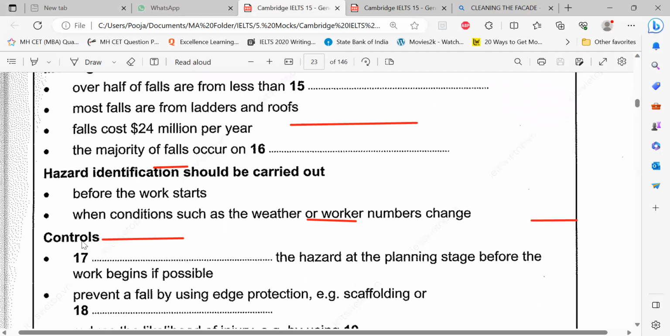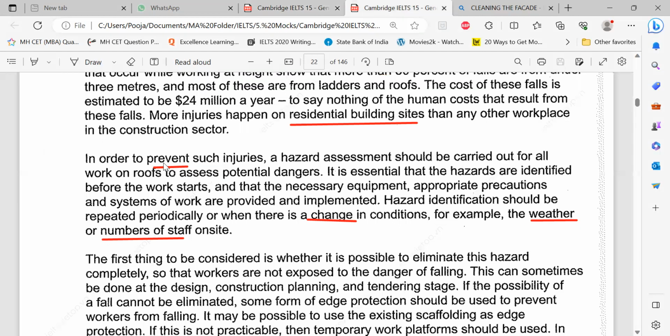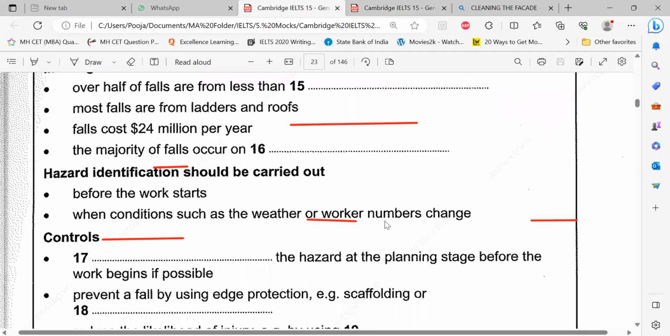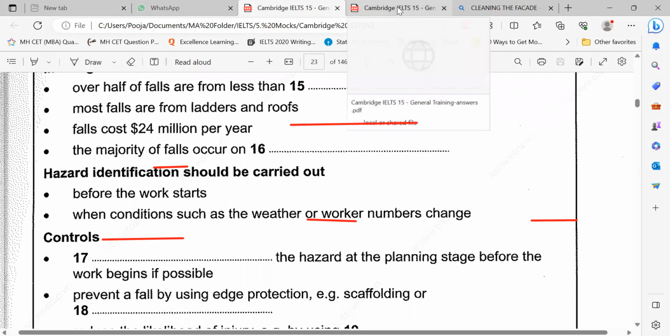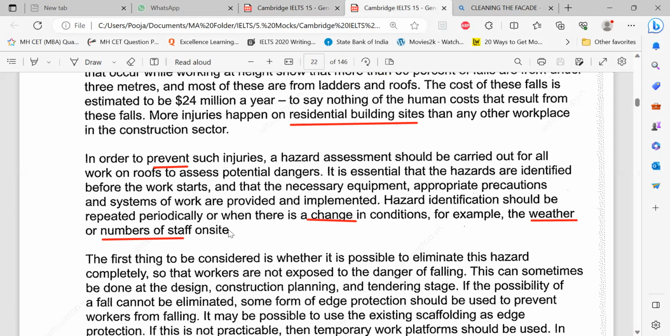That means the answer for controls will, however tempting it looks like, preventing the hazard at the planning stage before the work is possible. So that looks grammatically fine, but it's not there in this para. Not there. Okay. Controls. Where are the controls?